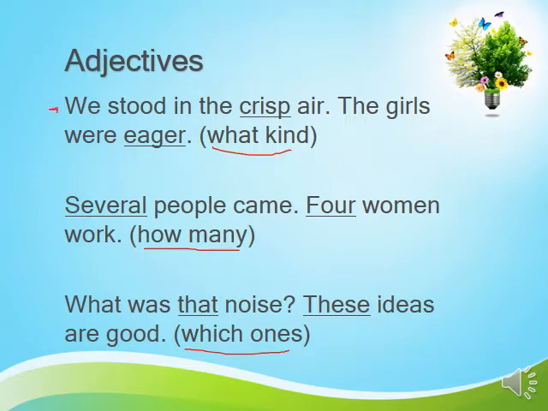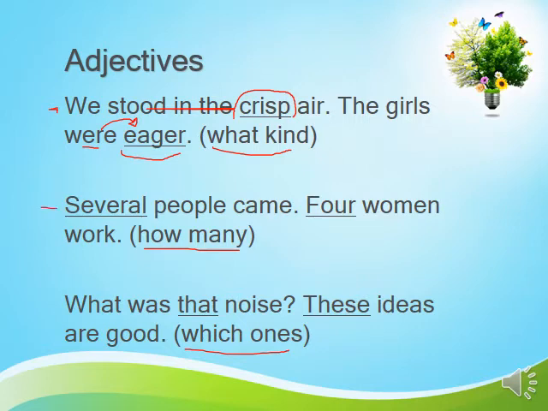The first example here: we stood in the crisp air. The girls were eager. So crisp is the adjective and it tells what kind of air. How can we describe this air? It was crisp. Okay, the girls were eager. Someone would tell me, what is this eager in the sentence? We have studied this rule before. This verb is a linking verb. After the linking verb, we have something called subject complement, and here it's an adjective. Okay, eager is an adjective to describe the girls. So also, what kind of girls? They are eager, or they were eager.